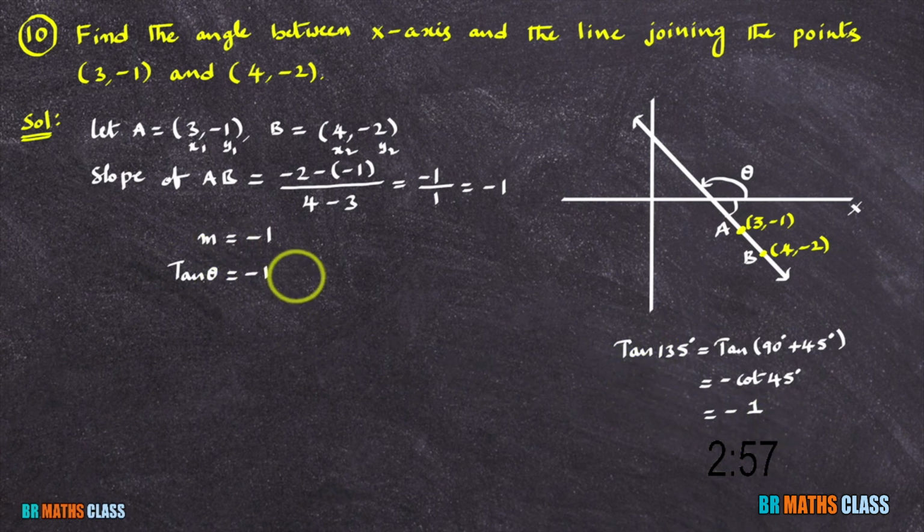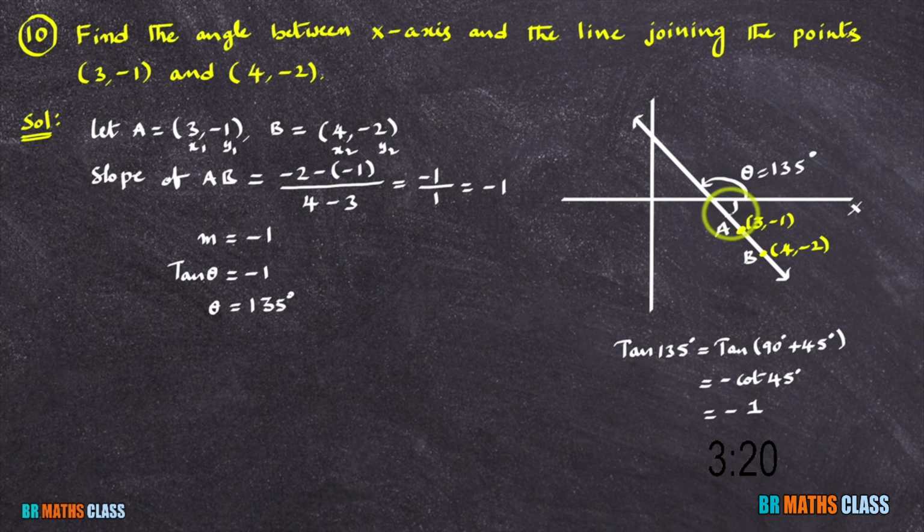So when tan theta is minus 1, theta is 135 degrees. Observe the diagram. Where is theta? Here is theta. This angle is 135 degrees, so the angle between the line and the x-axis is 135 degrees.